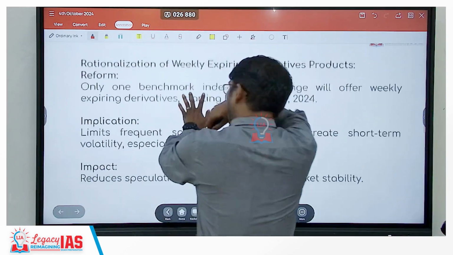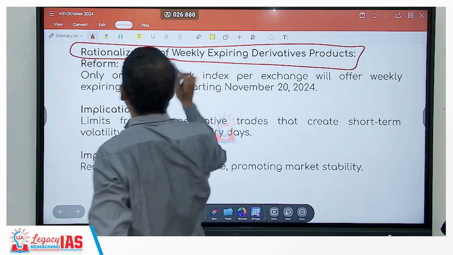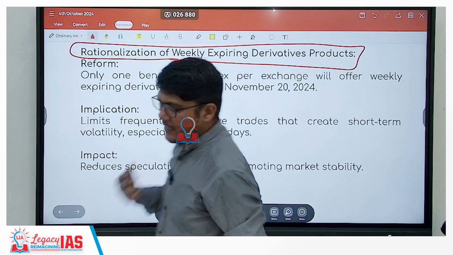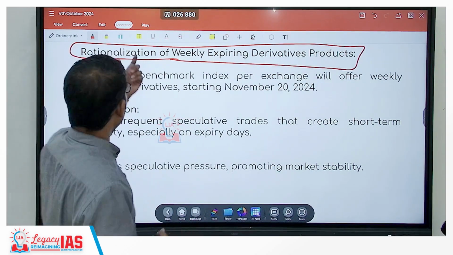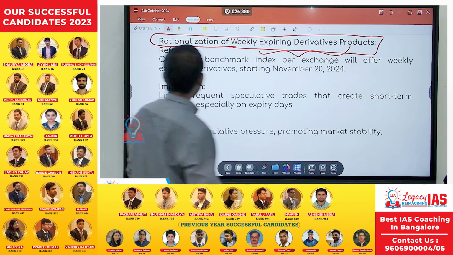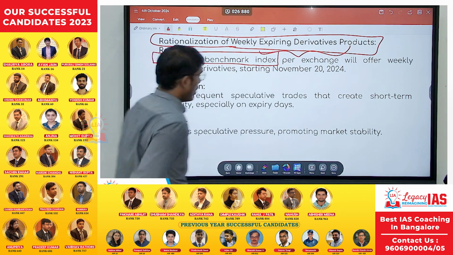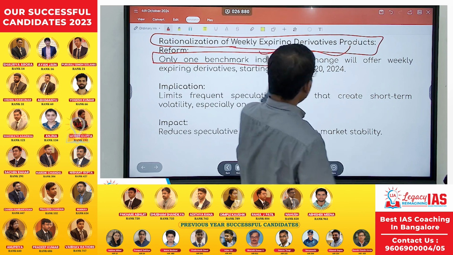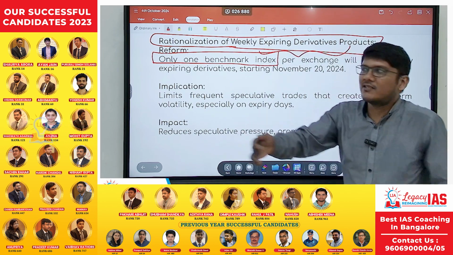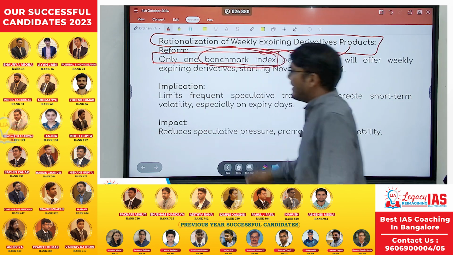Then you have rationalization of weekly expiring derivative products. So it is a very simple reform which has come in. Earlier there were a few indices wherein there was weekly expiration derivative. Now SEBI has reduced it to only one benchmark index. So if you want weekly expiring derivatives, you cannot have it linked with various indices, but you can have it linked with only one benchmark index.